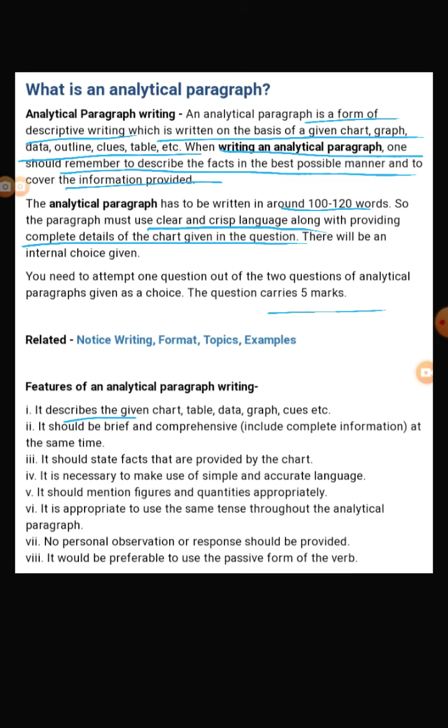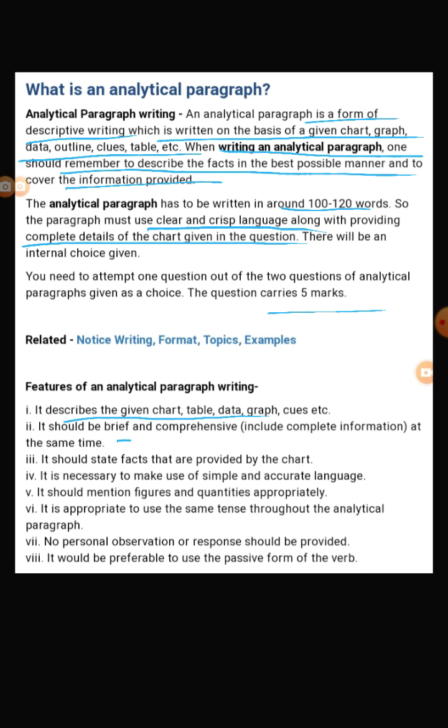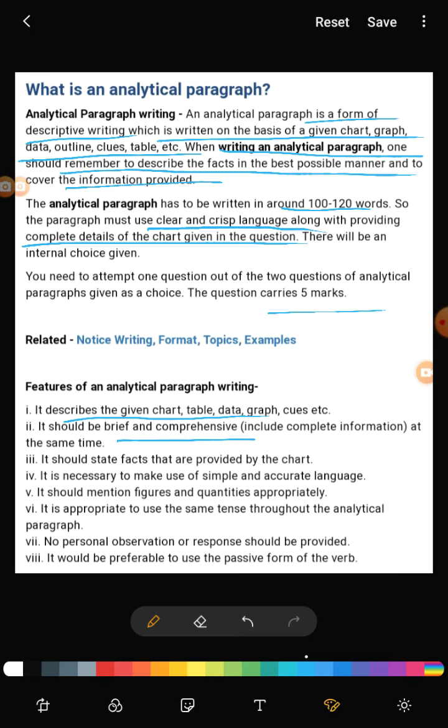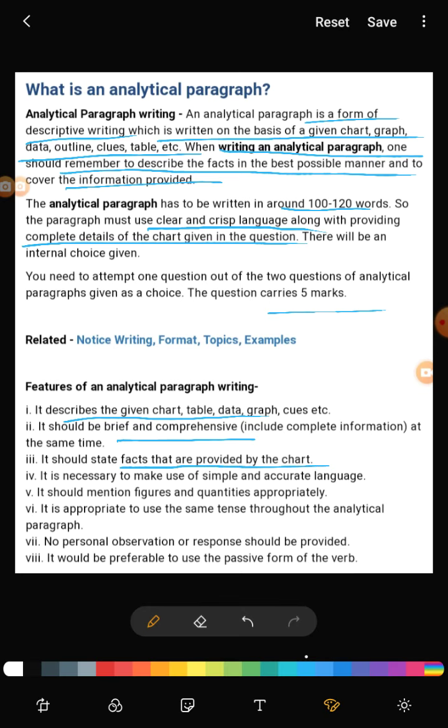It describes chart, table, data, and graph. It is brief and comprehensive. You have to give the complete information in the paragraph. And it states facts. आपको जितने भी facts chart में दिए हैं, you are going to talk about facts only. You are not going to add any fictitious information in it. आप कोई भी unreal information इसमें add नहीं कर सकते.